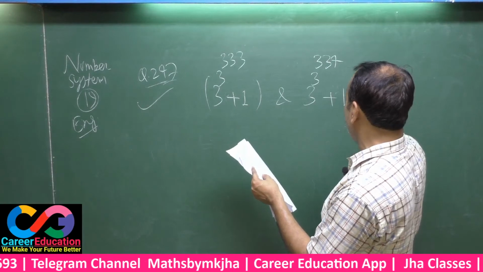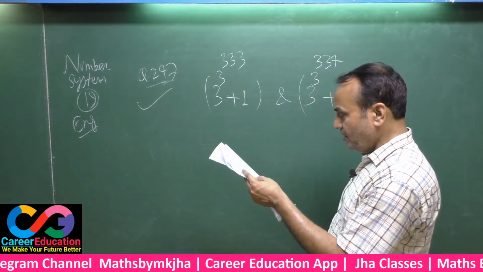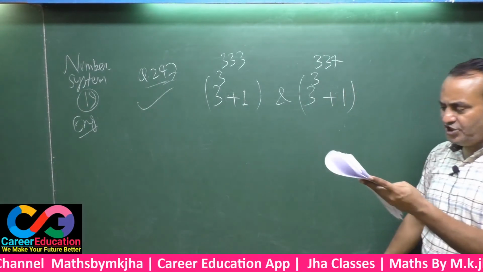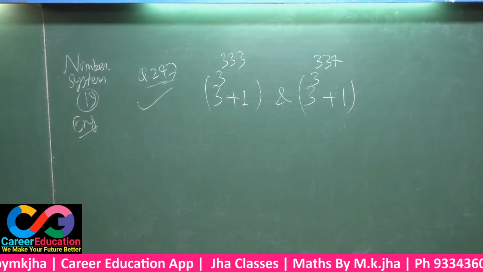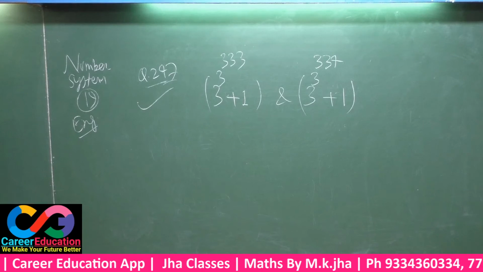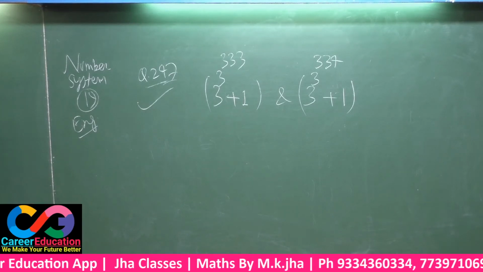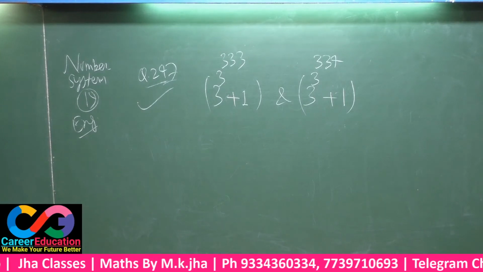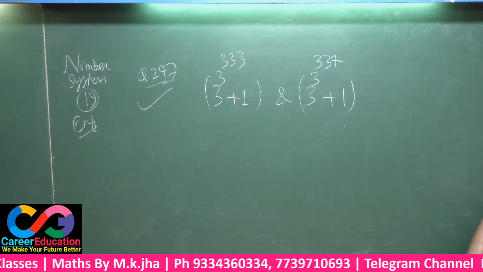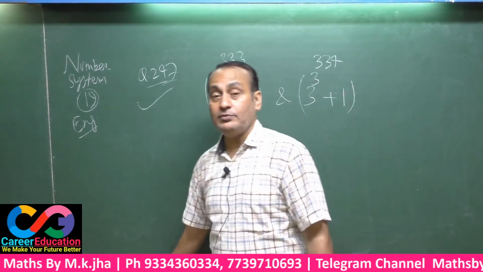and 3 power 3 power 4, plus 1, again this one. What will be the GCD of these two? GCD means HCF of these two. You have to find out the HCF of these two.